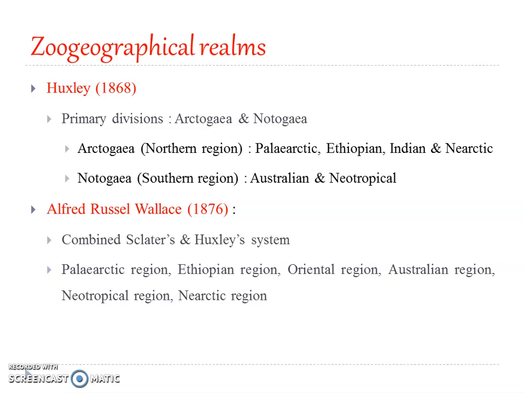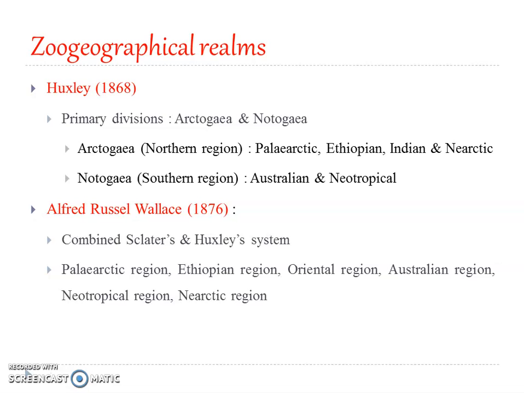Okay, so actually, who was Russel Wallace? Russel Wallace was the one who worked along with Charles Darwin in evolutionary studies as well. Okay, so he had a great knowledge on the distribution of animals, and based on that, he classified the particular zoogeographical regions.